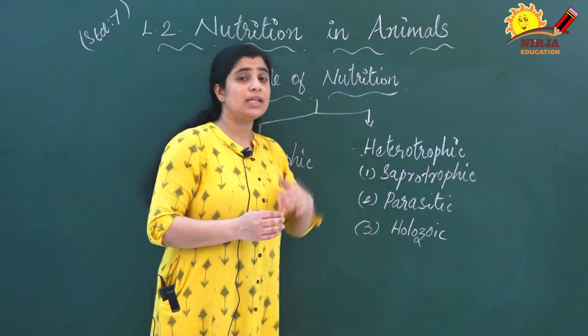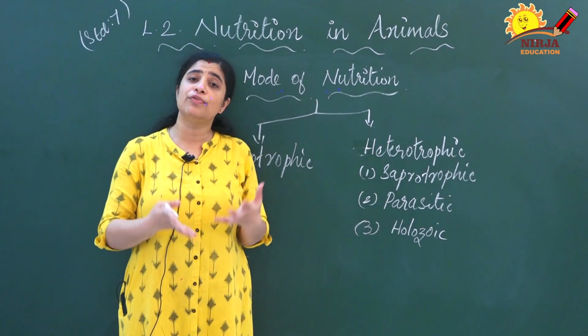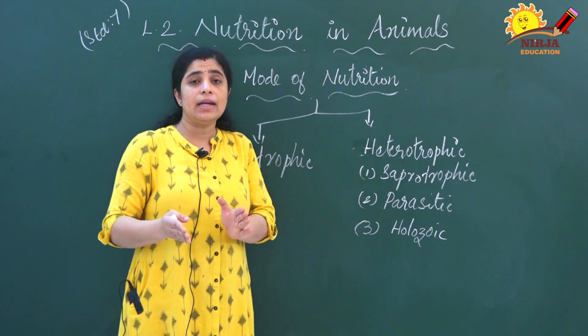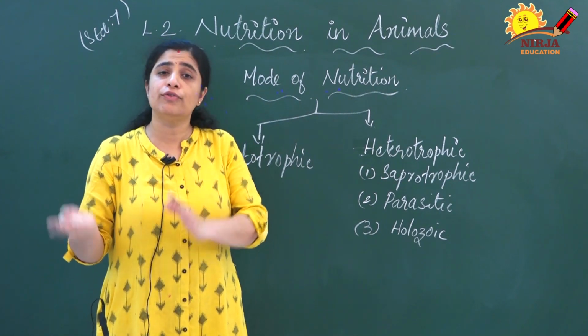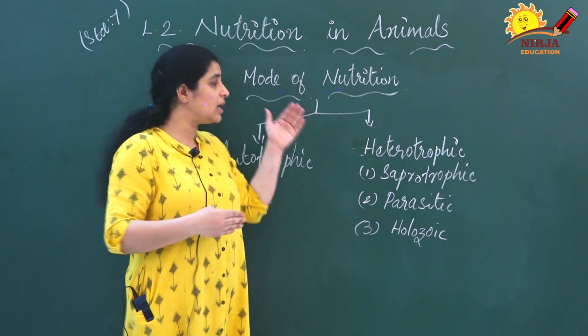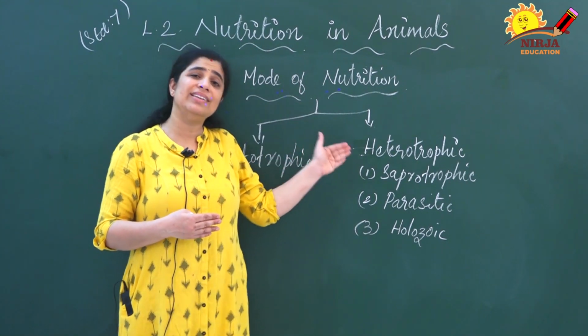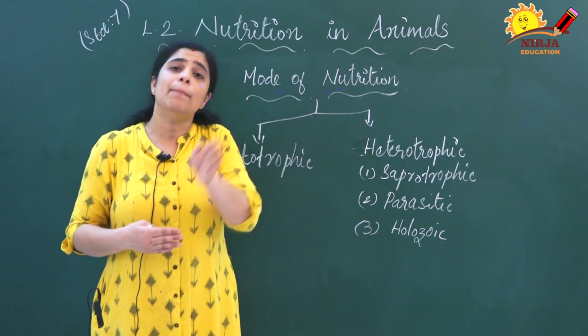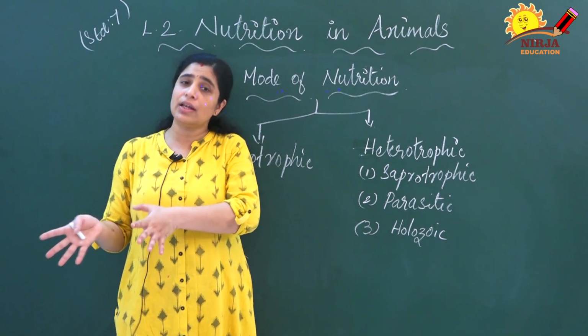And the next one is heterotrophic. Heterotrophs means they can't make their own food by themselves, so they depend on plants directly or indirectly for food. Already we have discussed herbivores, carnivores and omnivores. Herbivores depend directly on plants for food, but carnivores eat the flesh of other animals.